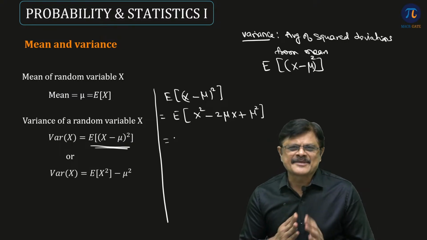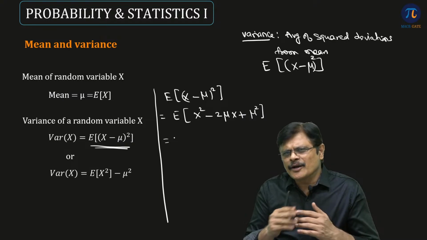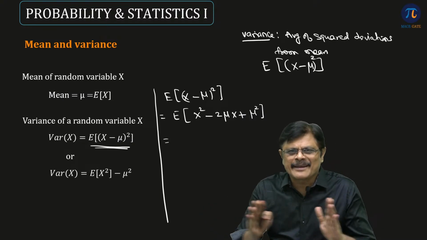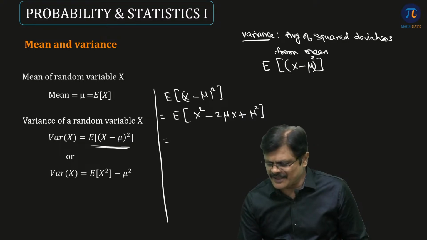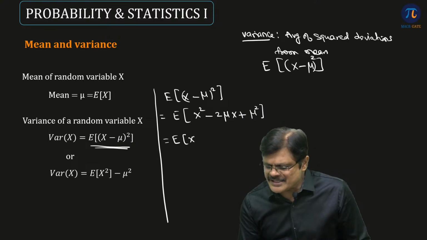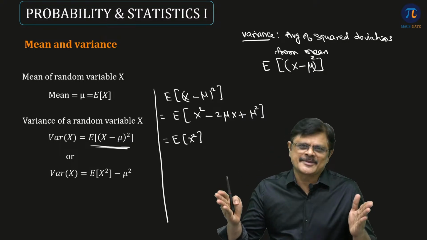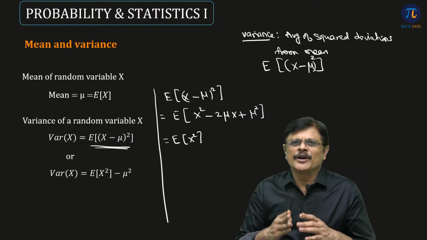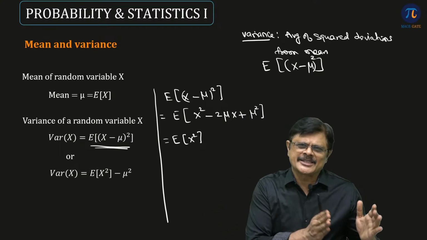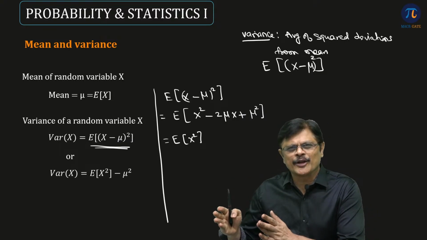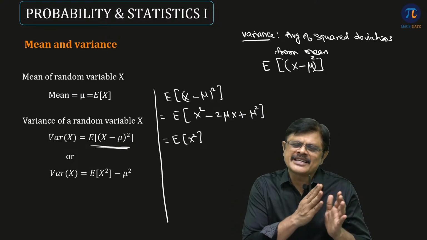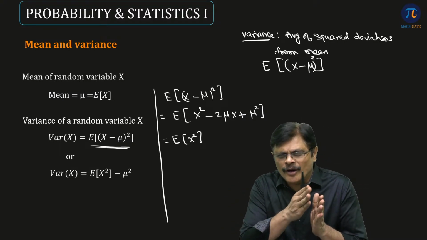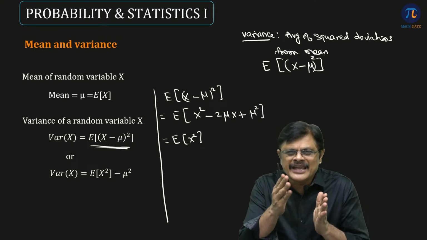Whenever it is expected value of any linear or polynomial expression, whenever there are plus terms, you can separate them and apply the expected value to each of the terms.